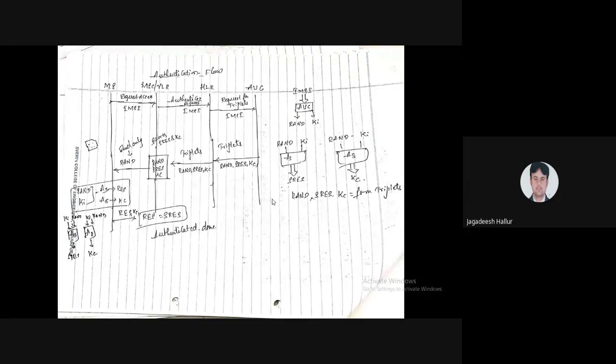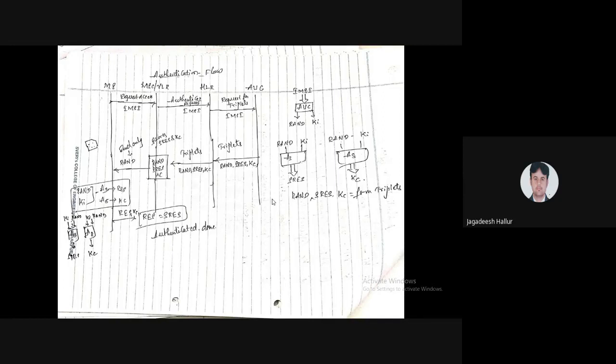Once the HLR function is over, the request is sent to the authentication center with the IMSI.